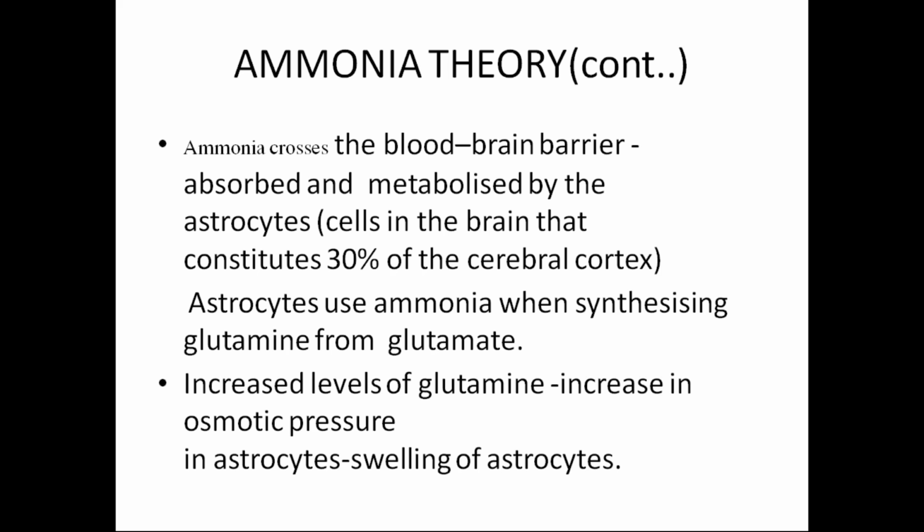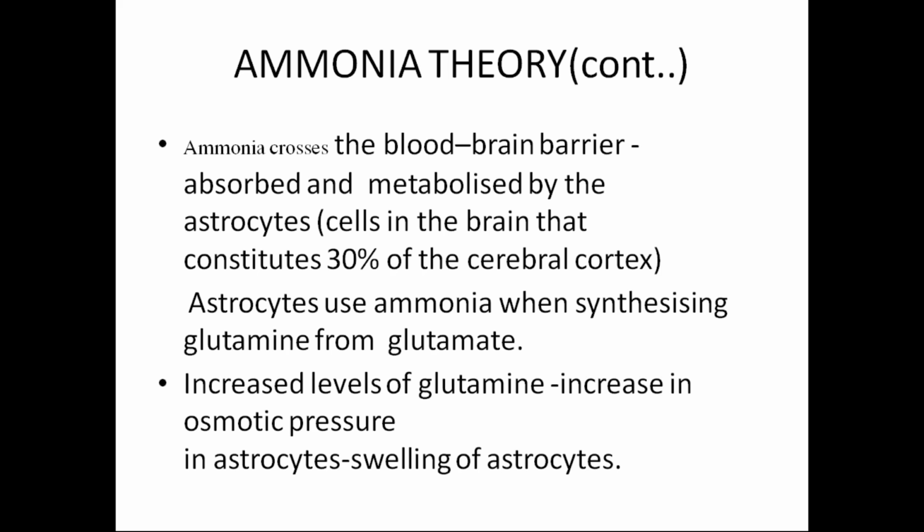Normally, the ammonia will be utilized by glutamate, so glutamine synthesis occurs. But the excess ammonium ions disrupt this cycle, and they may not be converted into glutamine. The excess ammonium ions accumulate in the brain cells, that is the astrocytes.